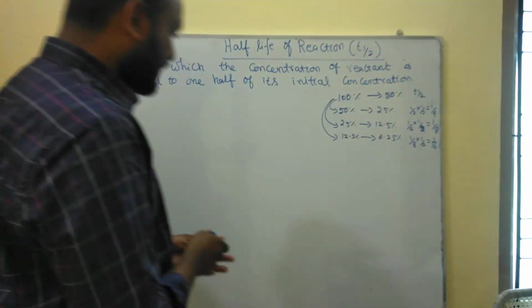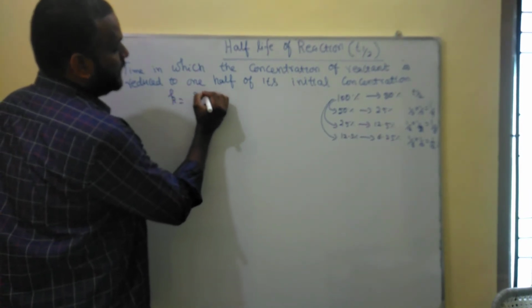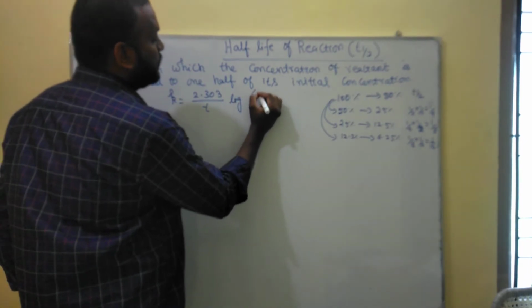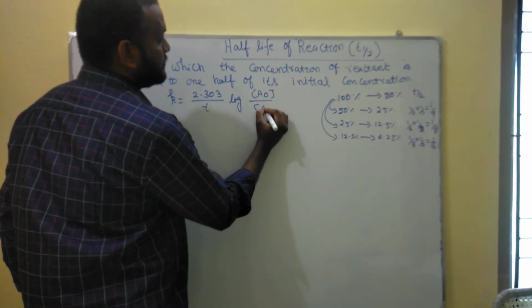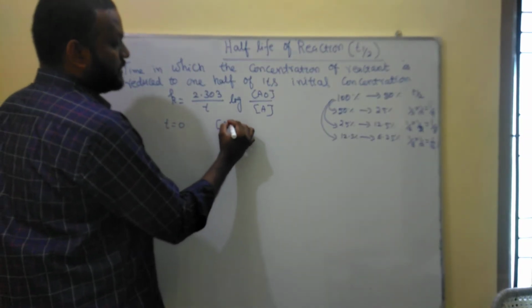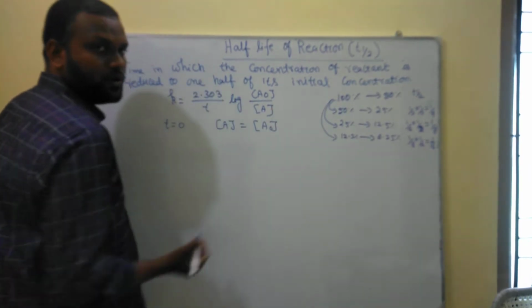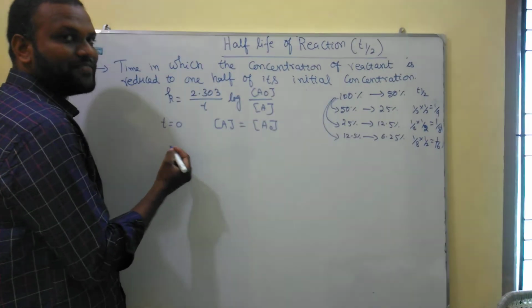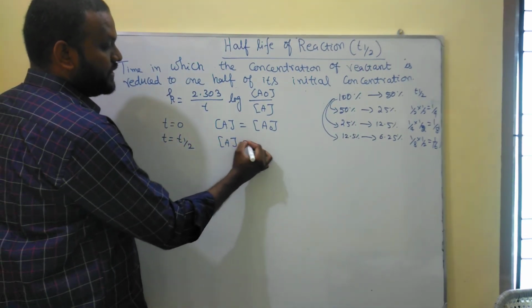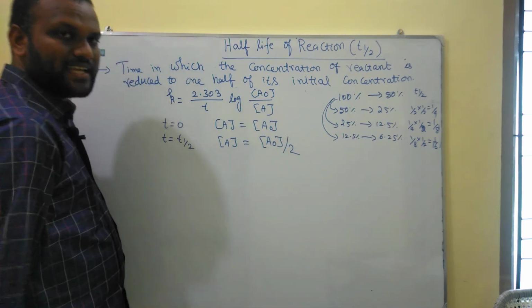The integrated rate law for first order reaction is K is equal to 2.303 divided by T log A0 by A. When T is equal to 0 minutes, the concentration of A is equal to A0. Suppose after T half, when T is equal to T half, the concentration of A is 1/2 of its initial value.